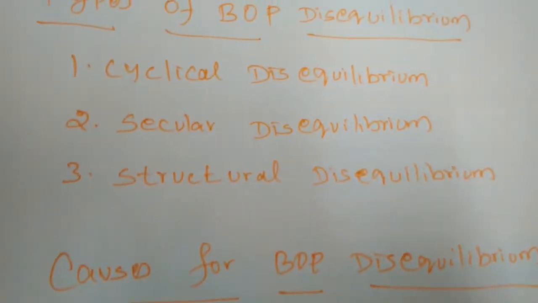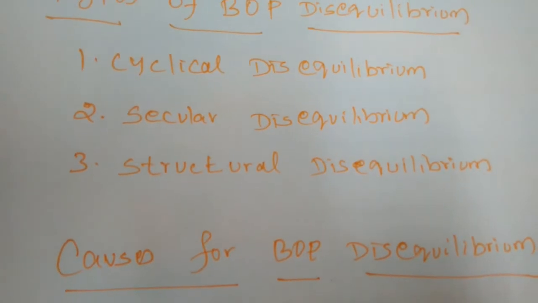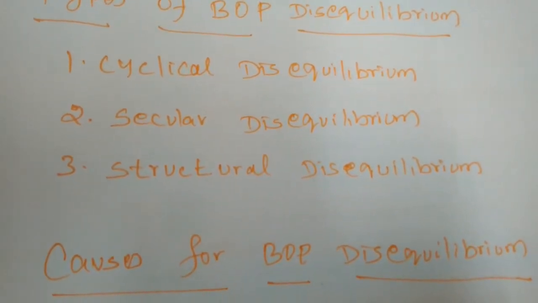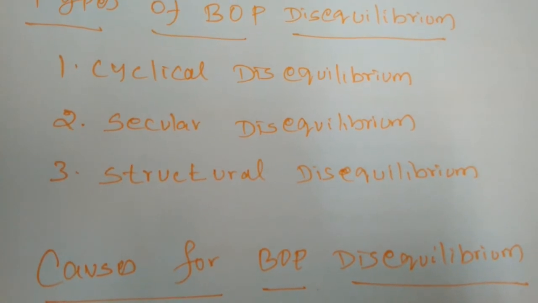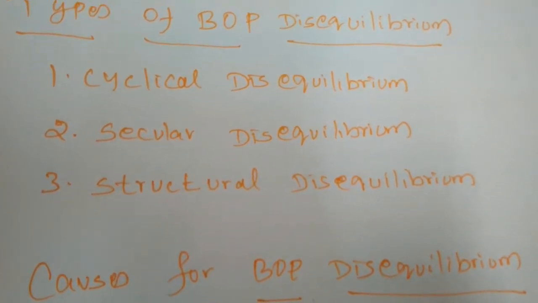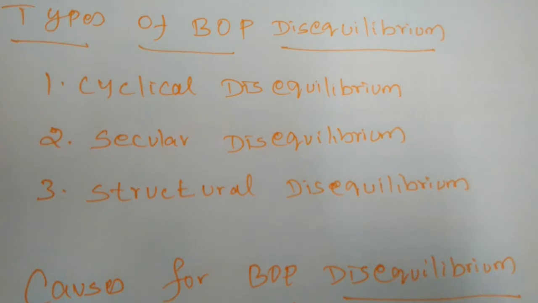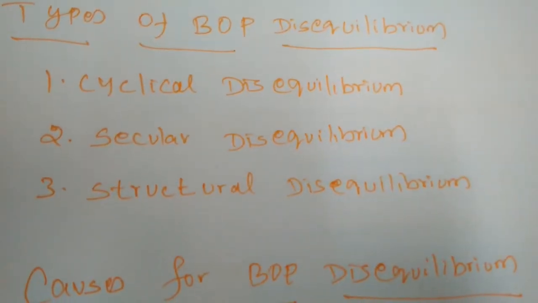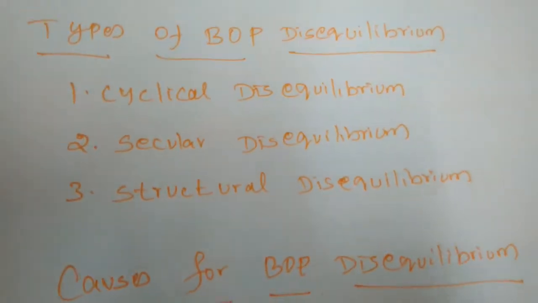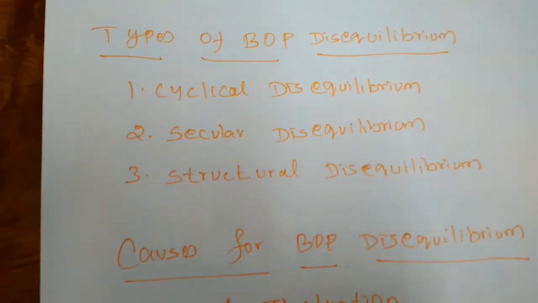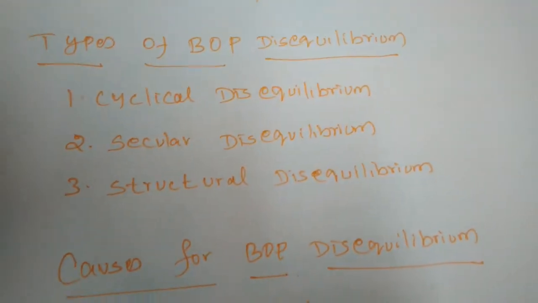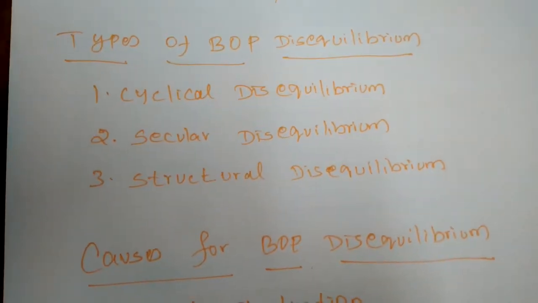Next is secular disequilibrium. The secular or long run disequilibrium in balance of payment arises because of long run and deep seated changes in the economy as it advances from one stage of growth to another. So when nations move from one base to another, it is not a basis of trade cycle.